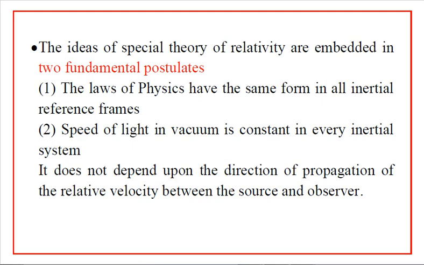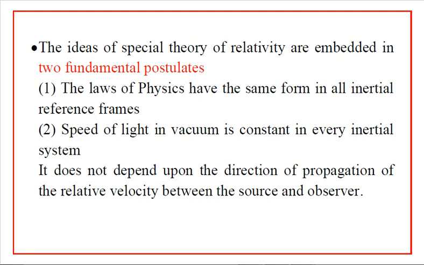The first postulate is that the laws of physics have the same form in all inertial reference frames. This is similar to the Galilean law of invariance, provided there is no condition of being connected by the Galilean transformation. It simply says that the laws of physics have the same form in all inertial frames. In the classical Galilean view, the statement was that the laws of physics have the same form in all inertial frames connected by Galilean transformations.